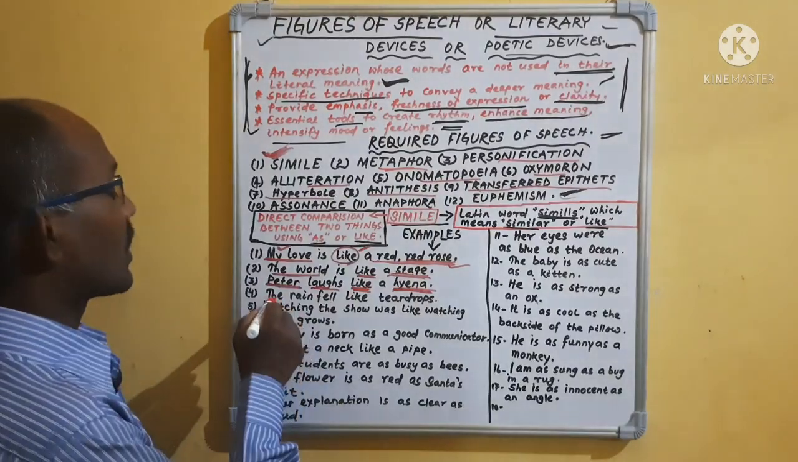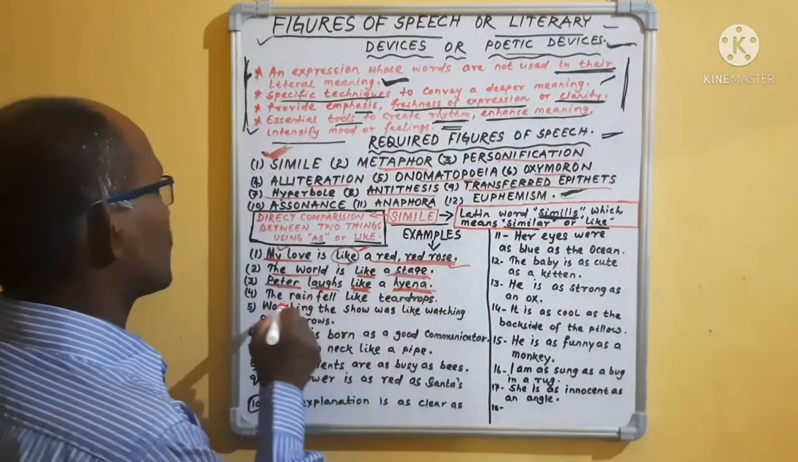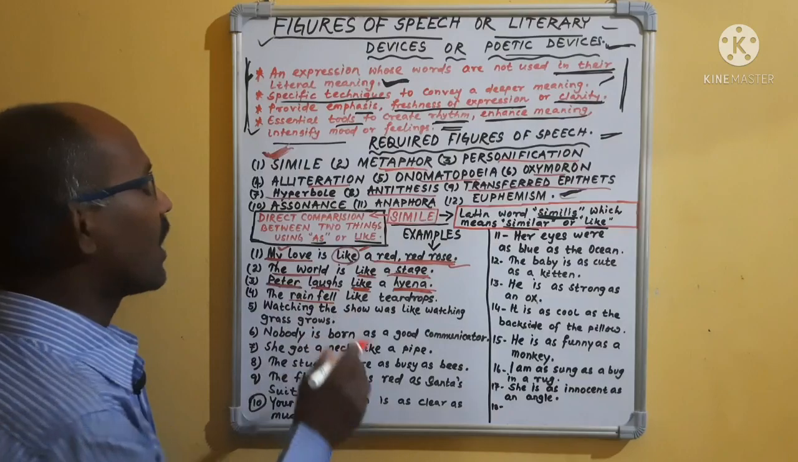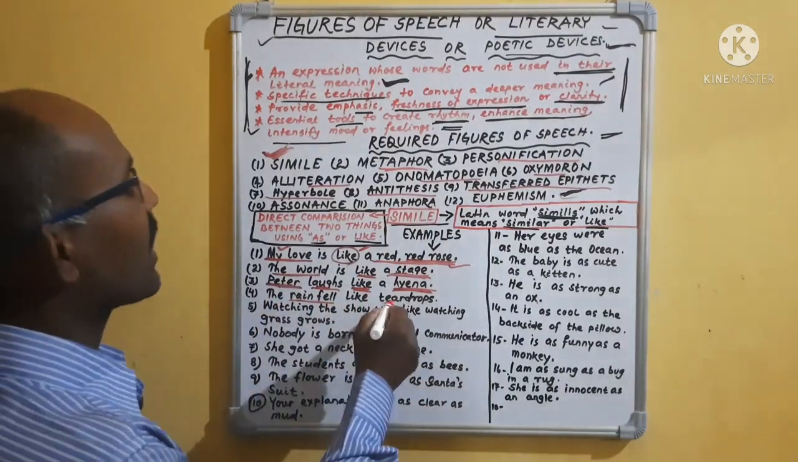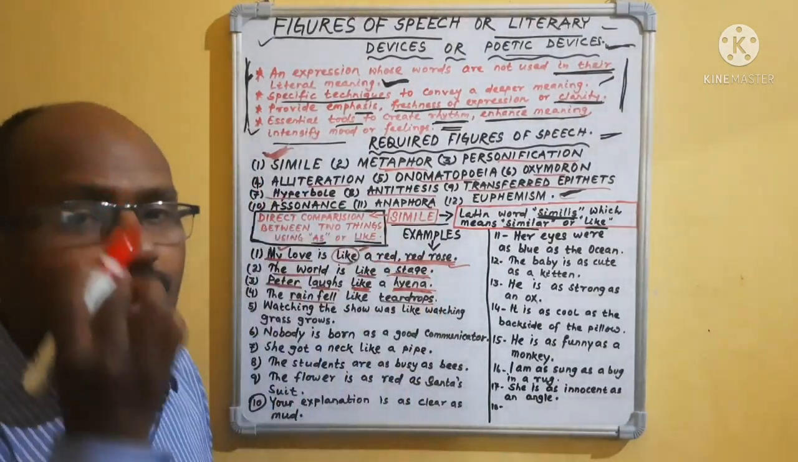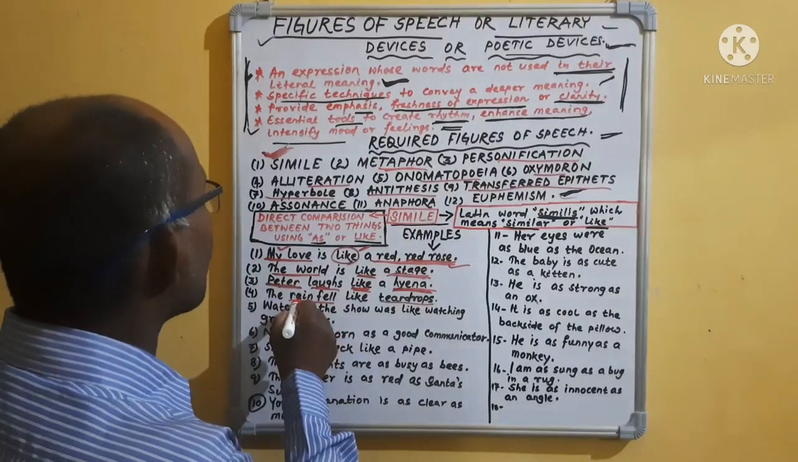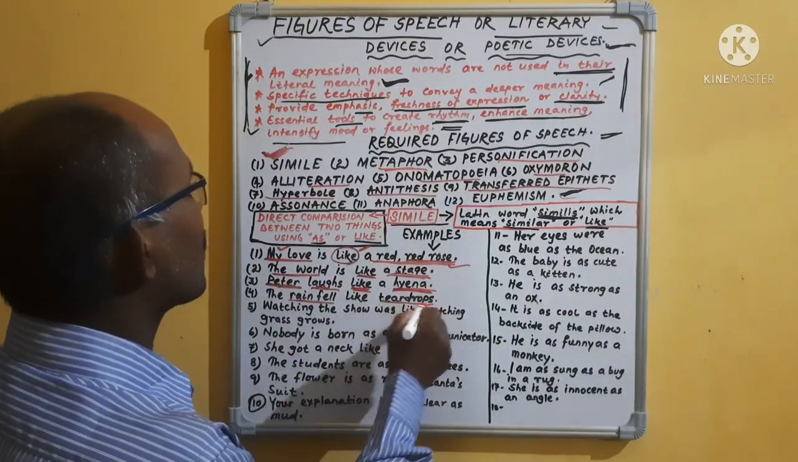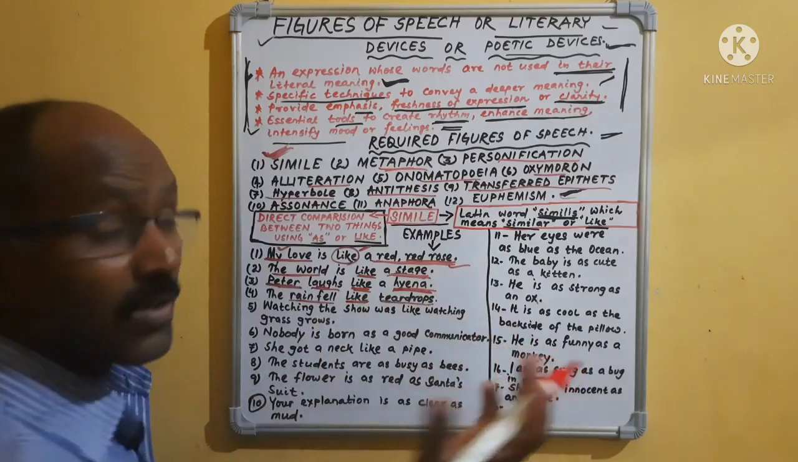Then come to "The rain fell like teardrops." The rain, how is the rain falling? That means the rain fell like teardrops. How is that? That means here rainfall is compared with teardrops and "like" is used. So this is also a simile.